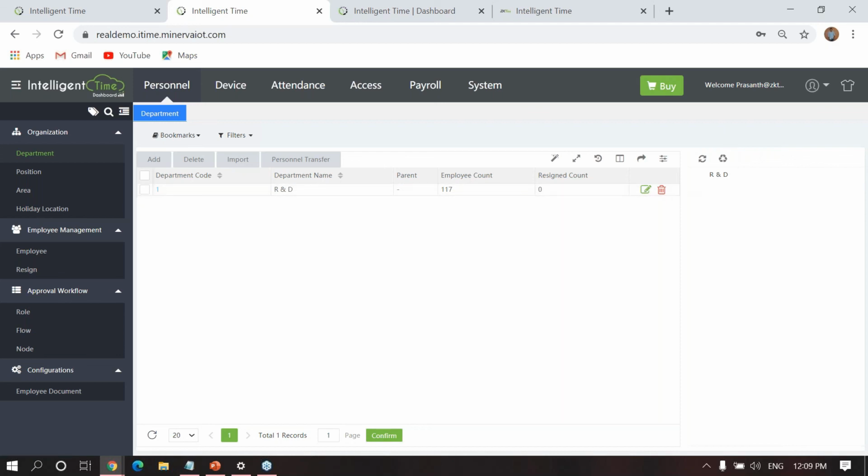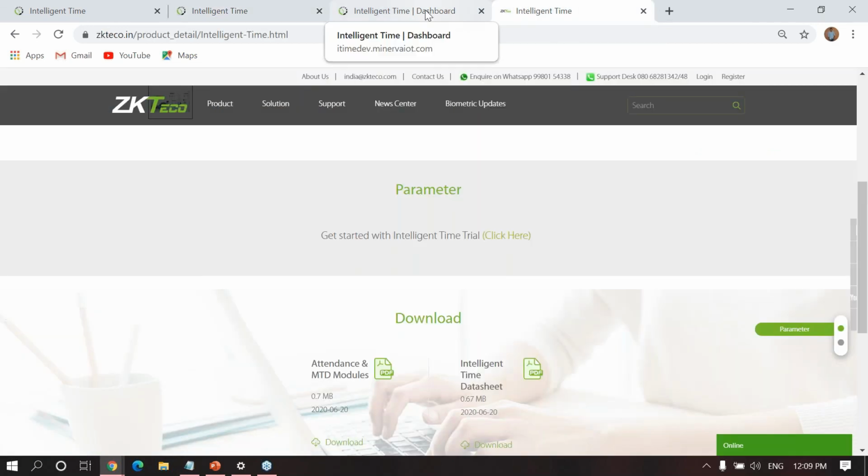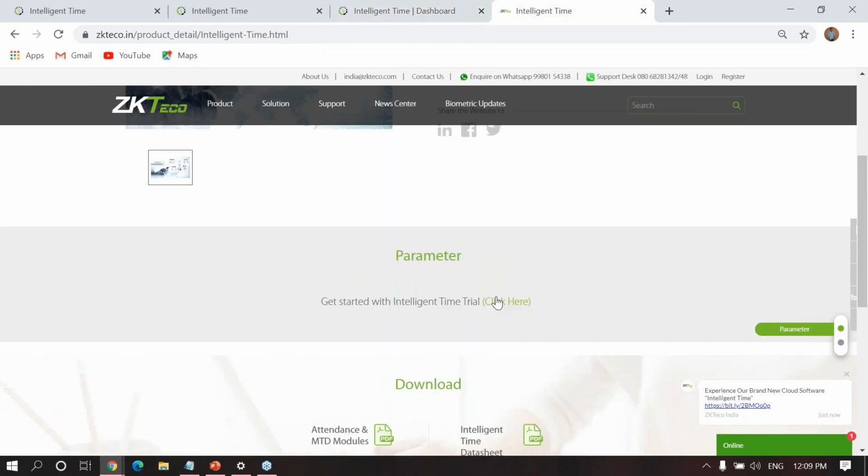Anyway, this session gives you the introduction about our cloud application, and what the major features are which we have. If you want to know more information about our cloud, you can contact our technical support. On our website you can see the support desk and our call center number. You can call, and in case of anything related to our cloud application, there is an inquiry number also available. You can chat on WhatsApp also. Our salespeople will respond.